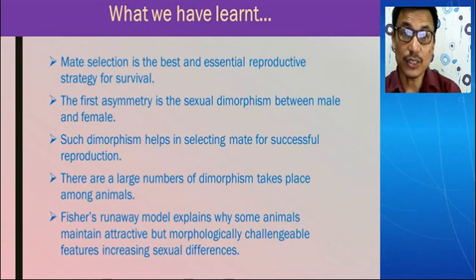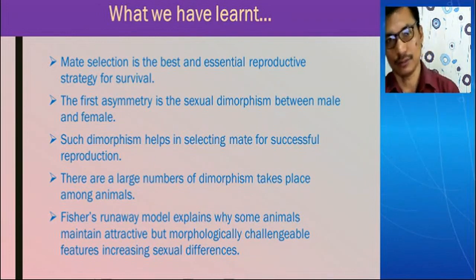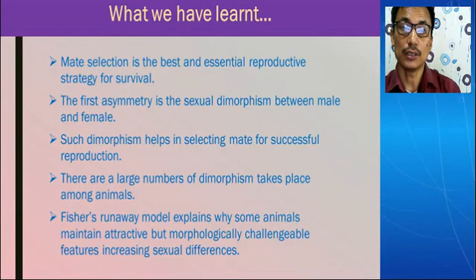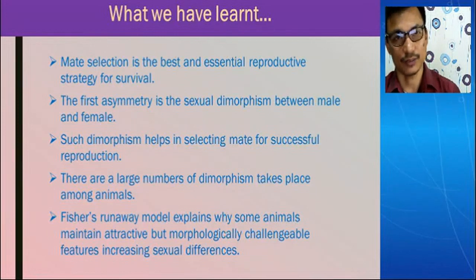That is to ensure their reproductive survival, not fitness to the environment, but fitness of their reproductive survival, which will ensure the survival of the progeny for a longer period, that helps the evolution.